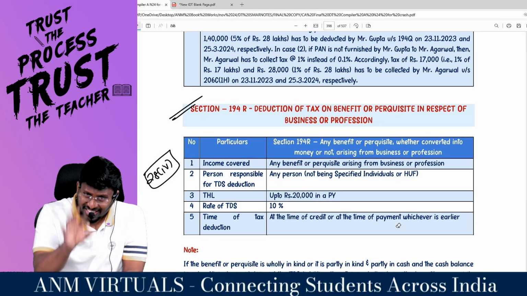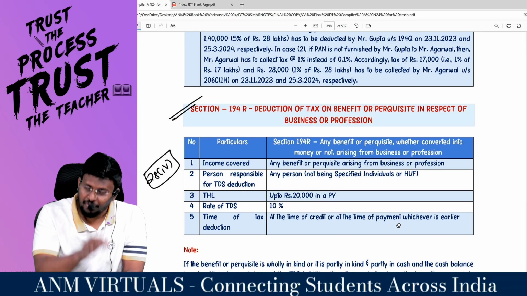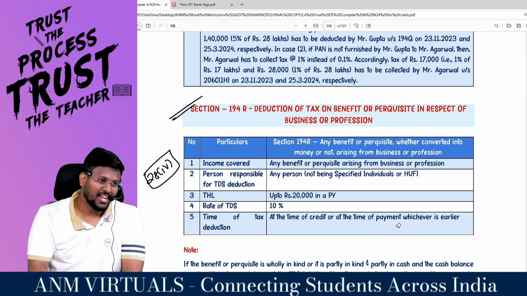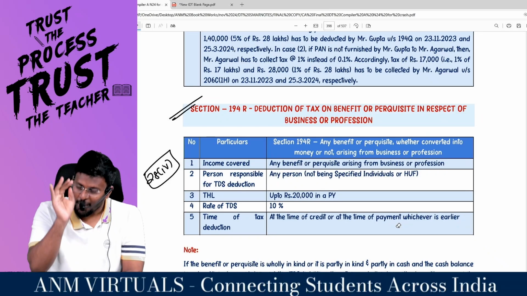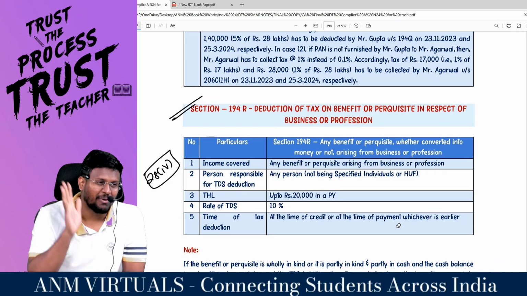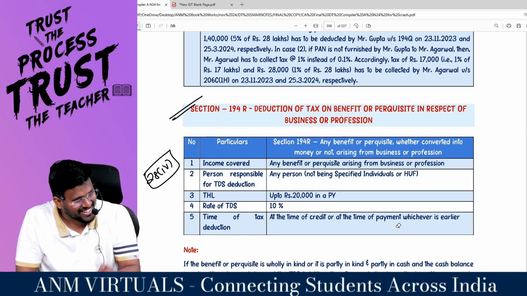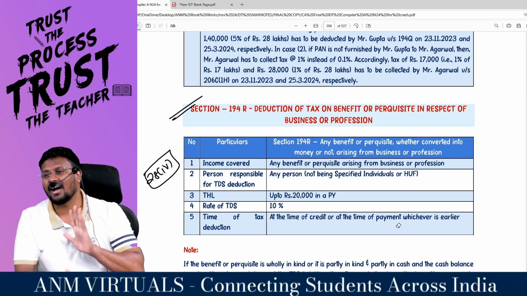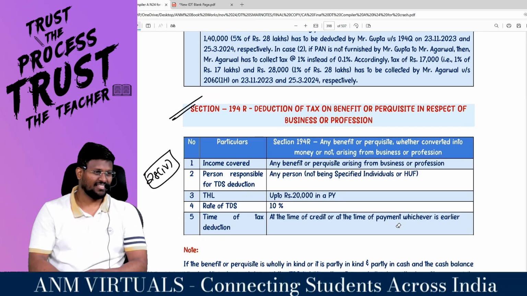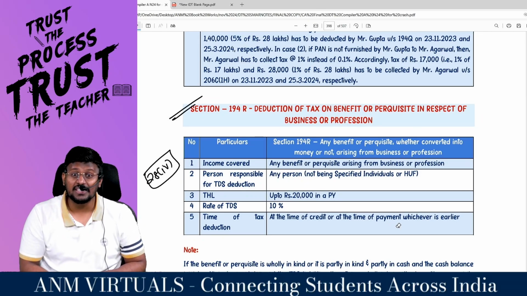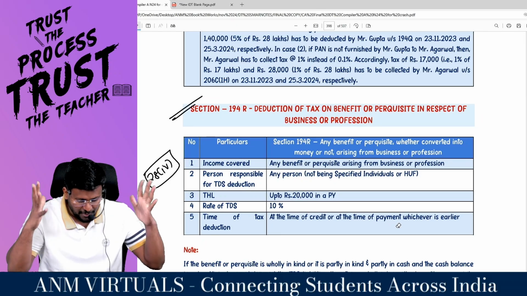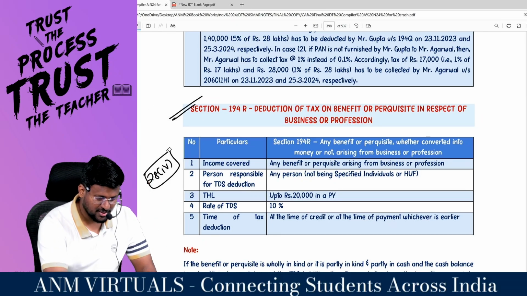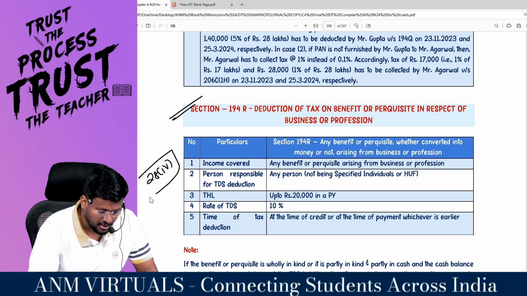Then you should check whether 3 conditions are satisfied. Check if it is already as per agreement. Check if it is already mentioned in the invoice. Check if proportionate ITC has been reversed. If these 3 conditions are satisfied, the discount can be reduced as per section 15 subsection 3. Otherwise, you cannot exclude it. Are you all really with me?